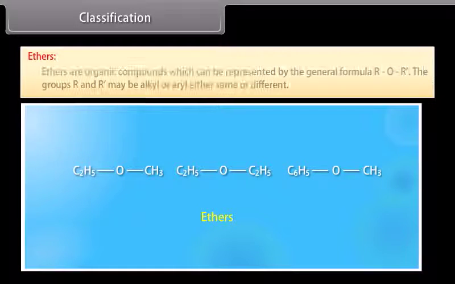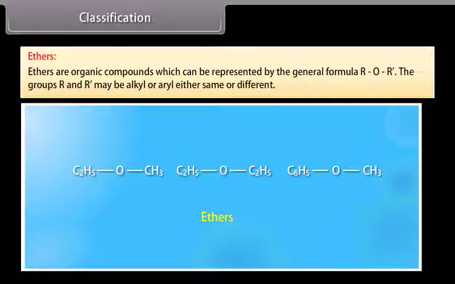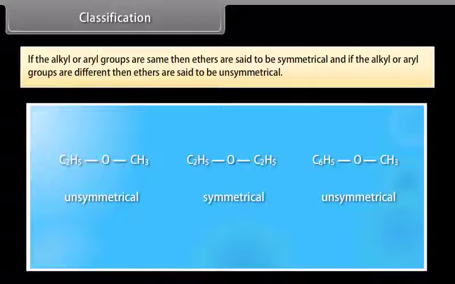Ethers. Ethers are organic compounds which can be represented by the general formula ROR'. The groups R and R' may be alkyl or aryl, either same or different. If the alkyl or aryl groups are same, then ethers are said to be symmetrical, and if alkyl or aryl groups are different, then ethers are said to be unsymmetrical.